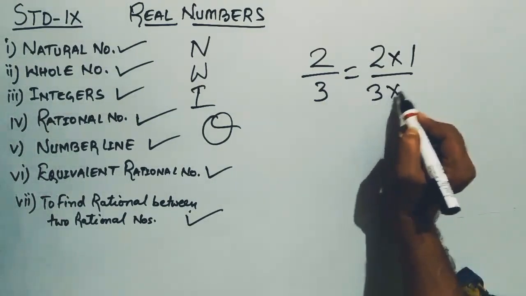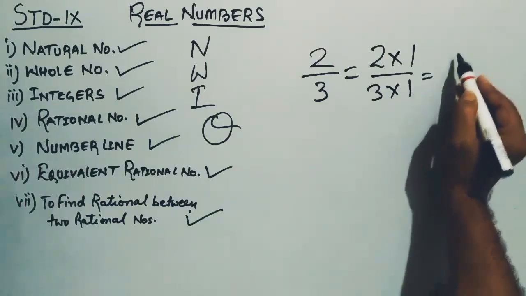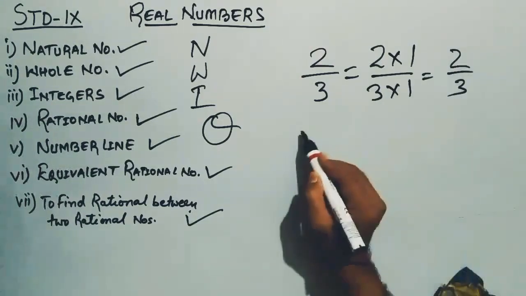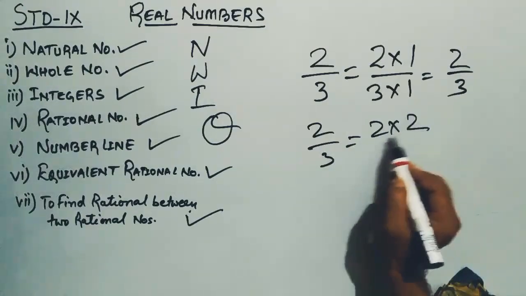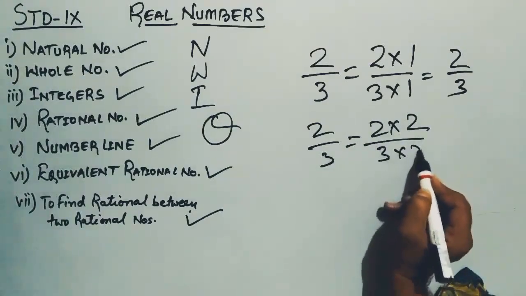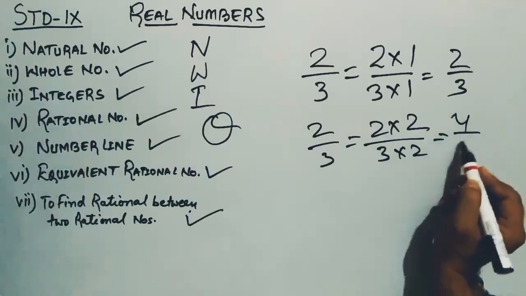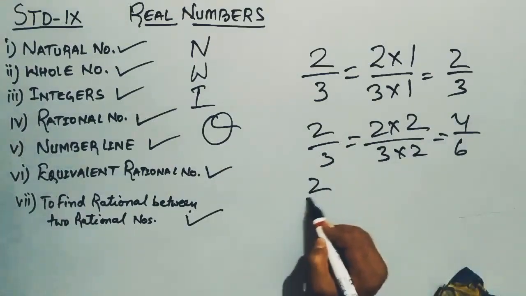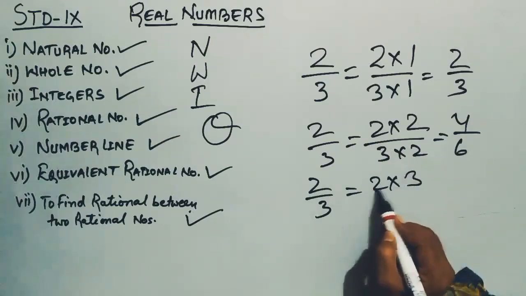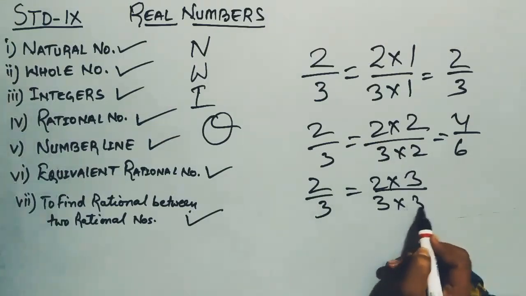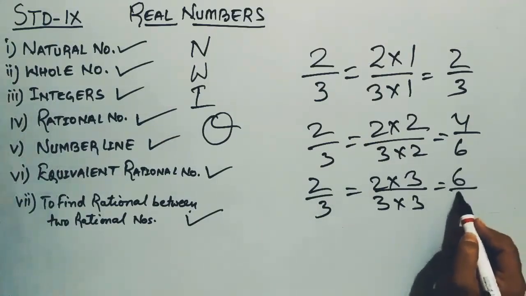If we multiply 2 into 1 and 3 into 1, we get 2 by 3. Now second, if we multiply 2 into 2 and 3 into 2, we get 4 by 6. Then 2 by 3 equals 2 into 3 by 3 into 3, which is 6 by 9.